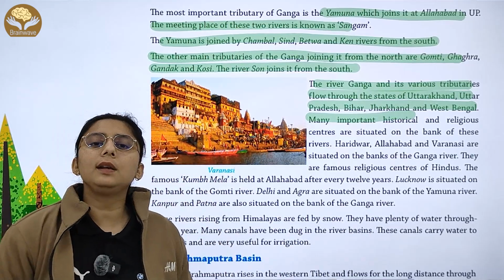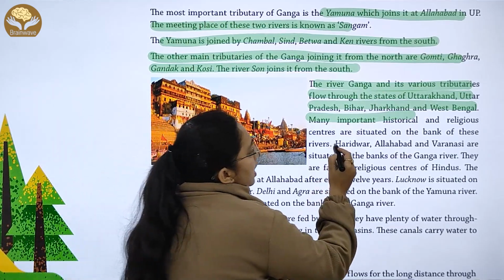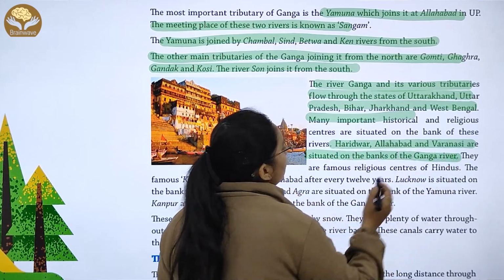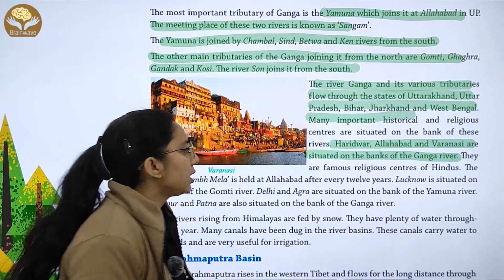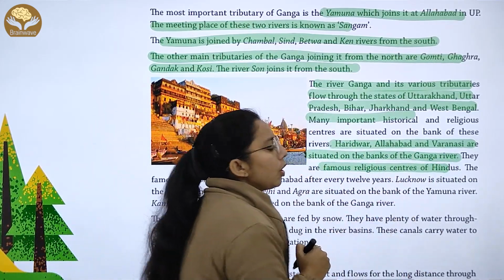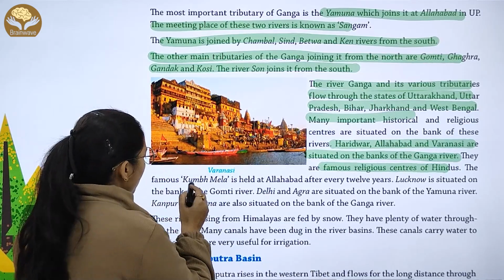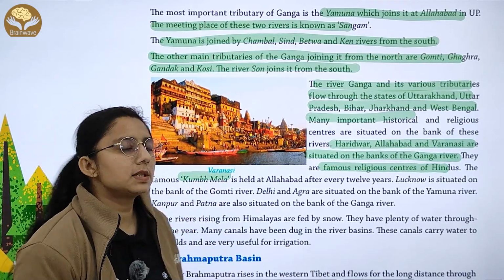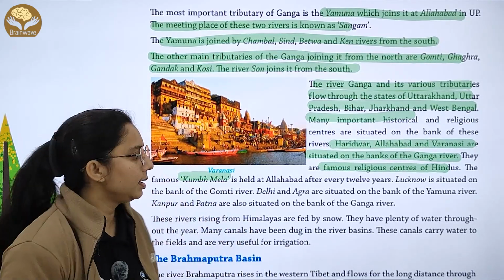And we have many religious centers over here like Haridwar, Allahabad and Varanasi. They are situated on the bank of the Ganga river. These are famous religious centers of Hindus. Kumbh Mela is held in Allahabad every 12 years.